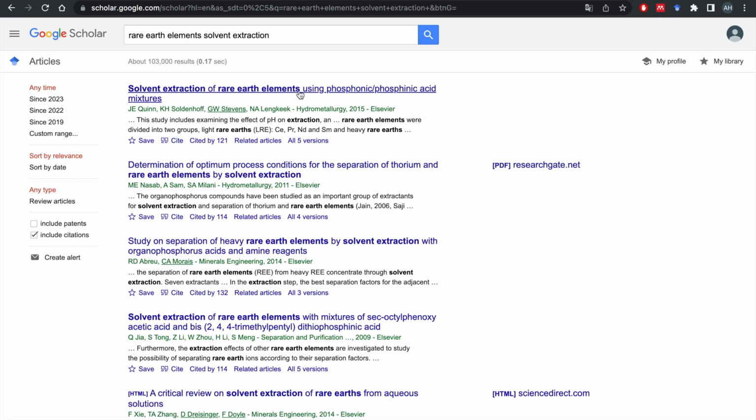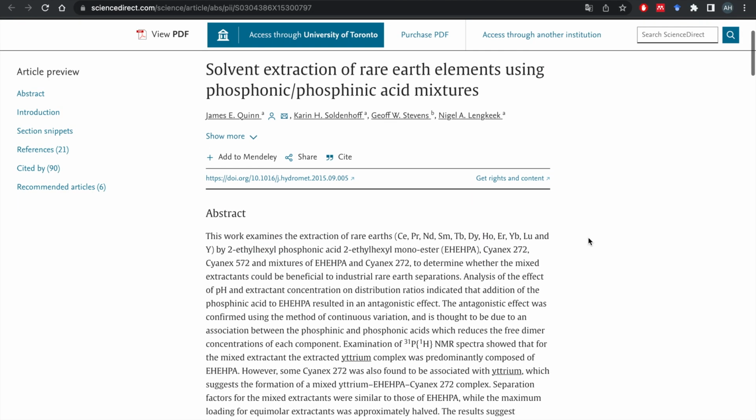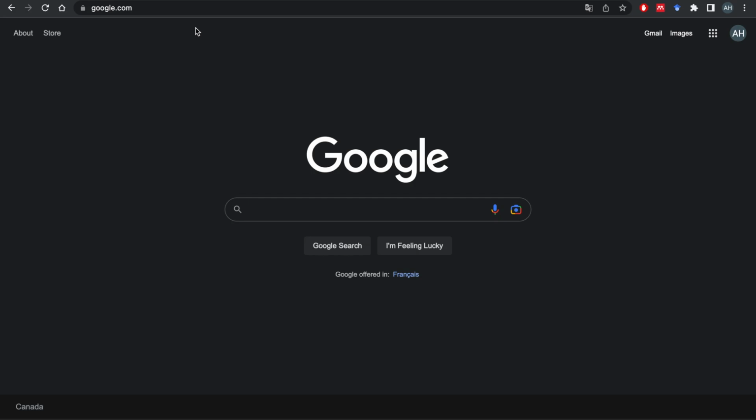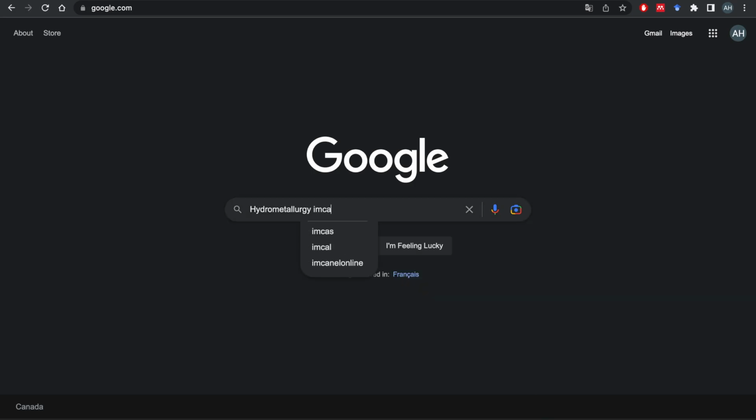Solvent extraction using phosphonic. Now you can go even one level deeper and actually cite this article in your essay. You have to be sure this article is a good one and this journal is a good one. So copy the name of the journal and look it up, put the name of the journal and then say impact factor.